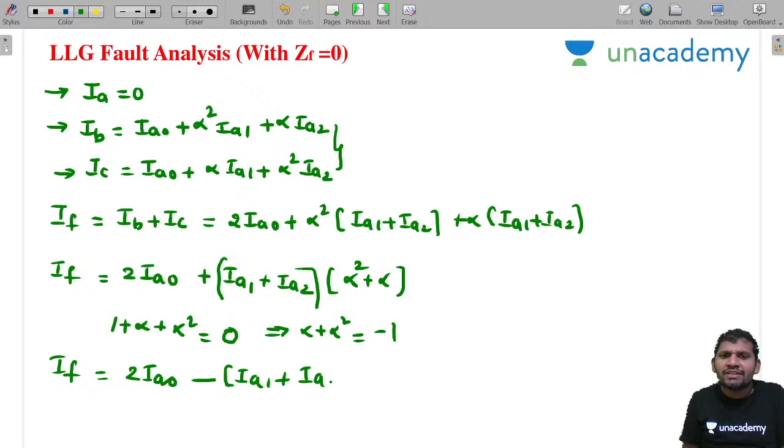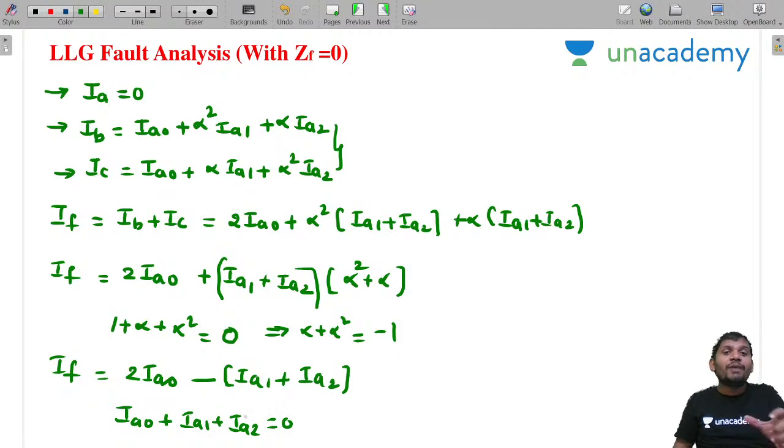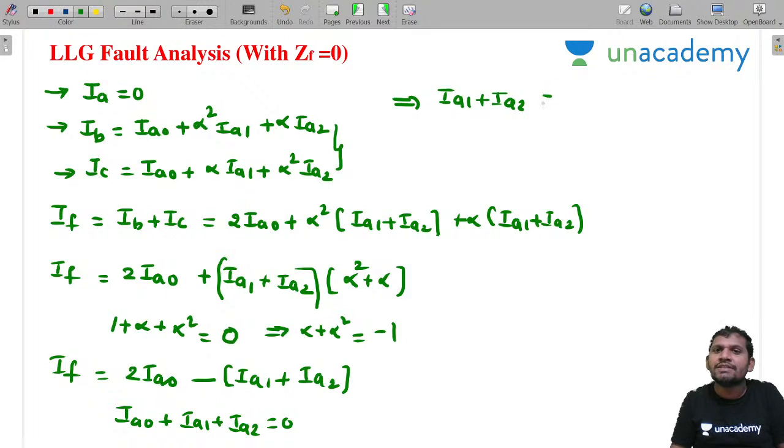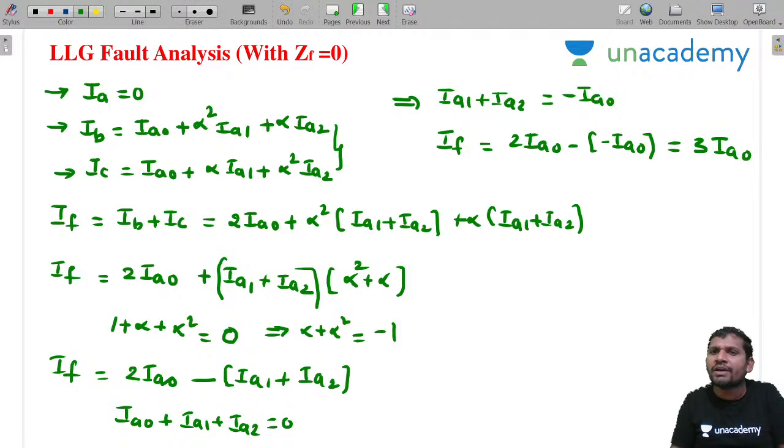One more observation, students. You know IA naught plus IA1 plus IA2 equal to 0. That means IA1 plus IA2 is equal to minus IA naught. Substitute minus IA naught here. Then IF equals 2IA naught minus of minus IA naught, which gives 3IA naught. Very, very important formula.